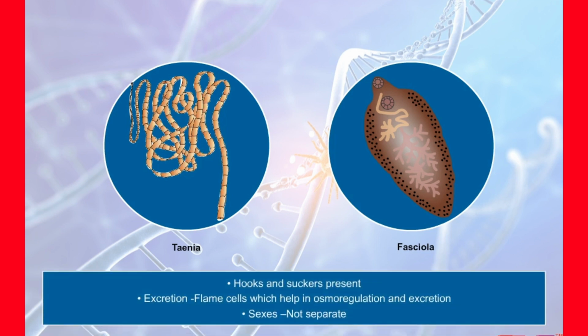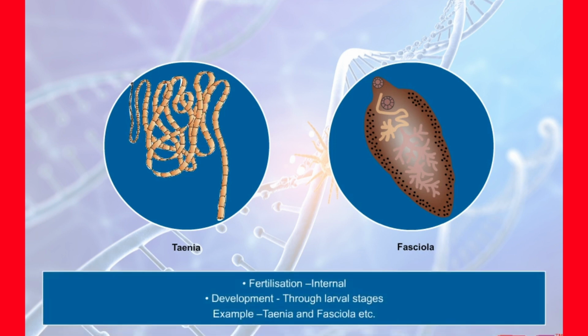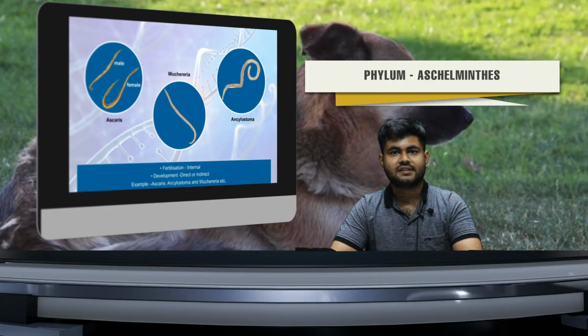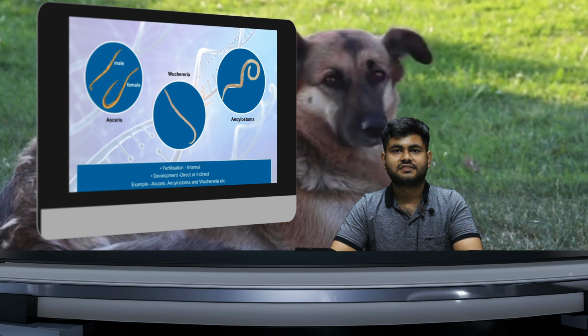In parasitic forms, hooks and suckers are present. Some specialized cells, known as flame cells, help in osmoregulation and excretion. Sexes are not separate, that is, hermaphrodite. Internal fertilization takes place. Development is through many larval stages. Taenia, tapeworm, and Fasciola, liver fluke, are some examples of this phylum. So I hope all the features of Platyhelminthes are clear to you. Next up we have is the Aschelminthes that we will be studying in detail.